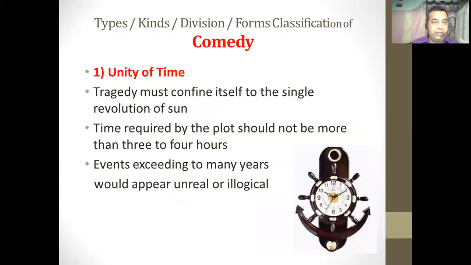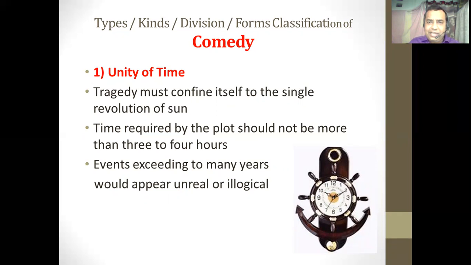So first of all, discussing the unity of time, what does the theory of unity of time say? In the unity of time, while describing the classical tragedy or classical comedy, it says that classical tragedy or classical comedy must confine itself to the single revolution of the sun.